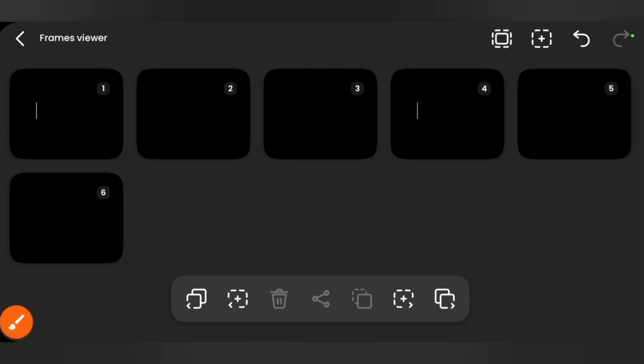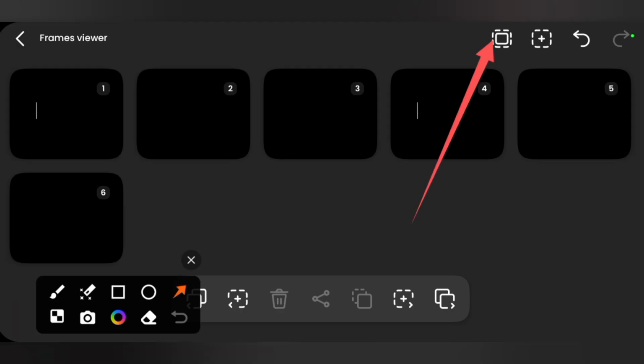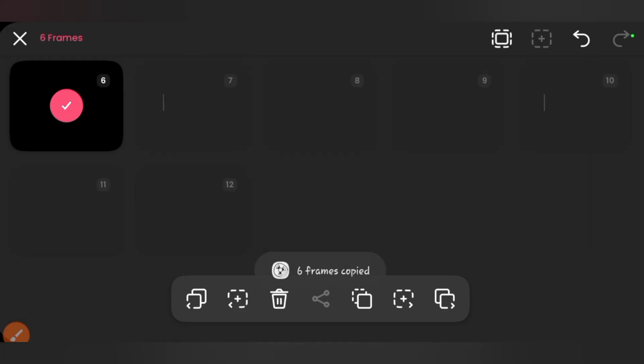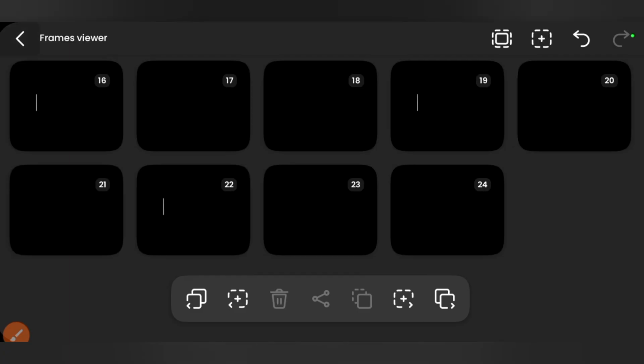So right now we click on this icon to highlight everything, to select every frame that we have. So once we select it, we have all the frames selected, then we click on copy icon, then we paste. Now we have 12 frames, you paste again. We have 18 frames, now you paste again. Now you have 24 frames, which give you 2 seconds of this icon blinking.